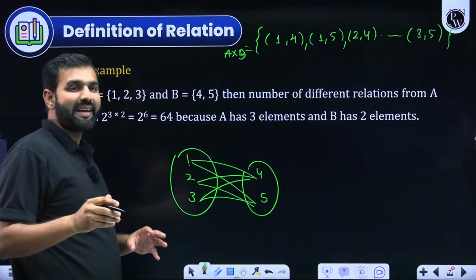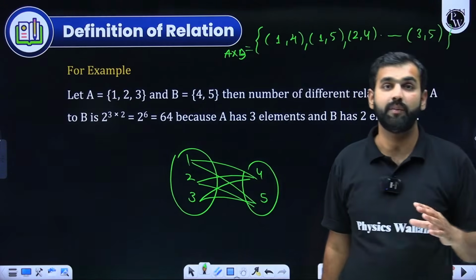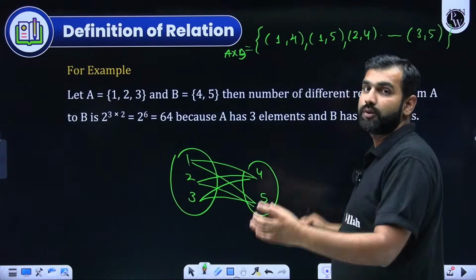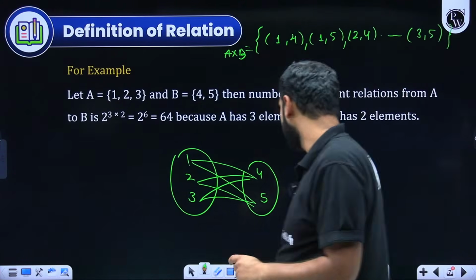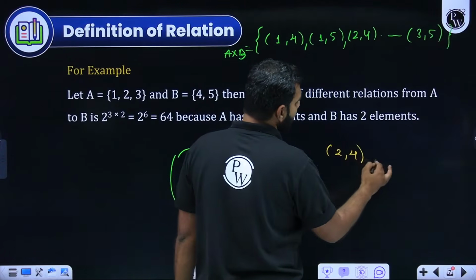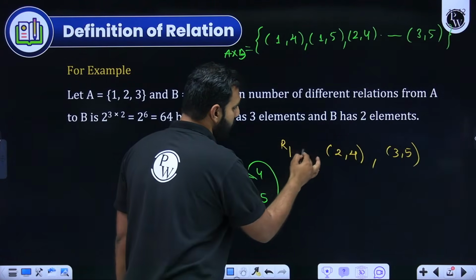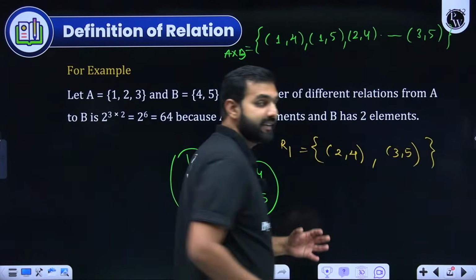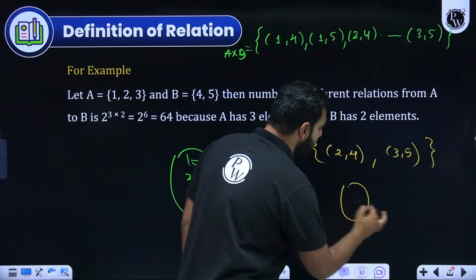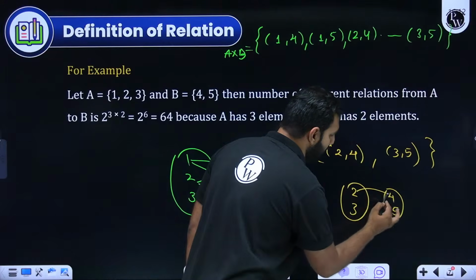Now, when you take any subset of this Cartesian product A cross B, which means you take any number of elements, any subset. For example, let's say I have taken a subset where I'm taking 2, 4 and 3, 5, which I'm defining as R1. So this is a relation. It is defined such that in its domain you have 2, 3, and in its co-domain you have 4, 5. 2 is mapped with 4, 3 is mapped with 5.